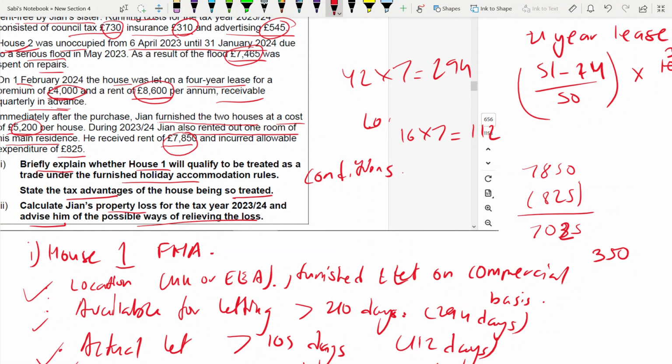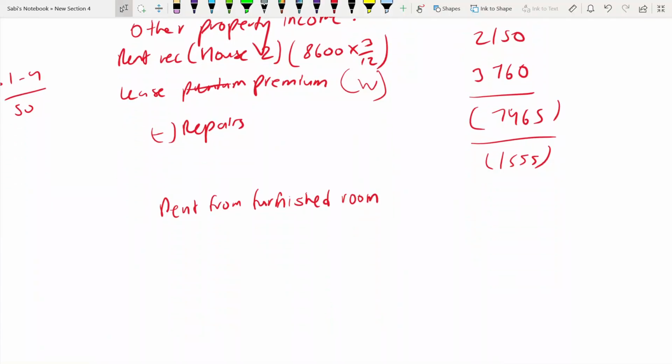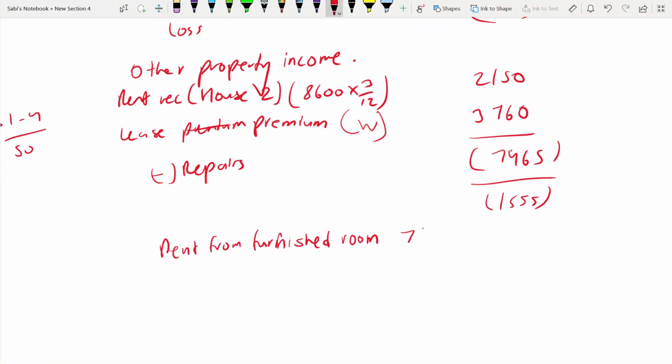So which one is higher? Lower, this one. The excess. If you check 7,850, which is gross rental, it's more than 7,500. You pay on excess. Excess is 350. But if you go by the normal rule, 7,850 minus 825, it is on this you have to pay 7,025. So this one is lower, 350. So we'll go by that relief, rent a room relief. Okay. So it is 7,850. The relief, I'm not writing the name of the relief, it's rent a room relief, 7,500, which is 350.